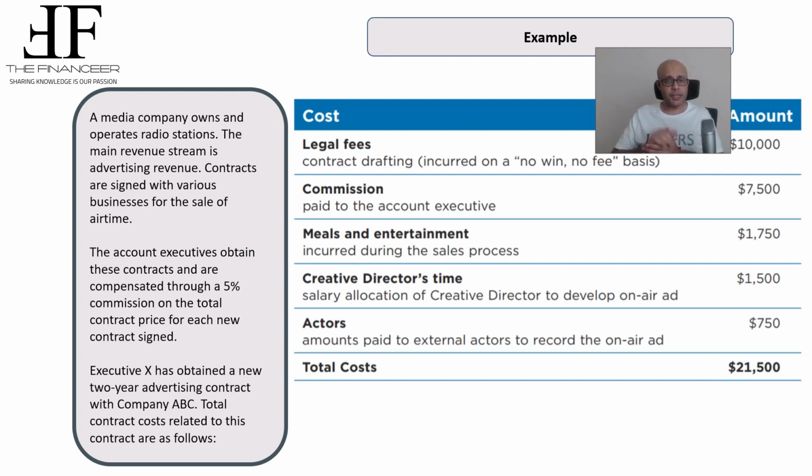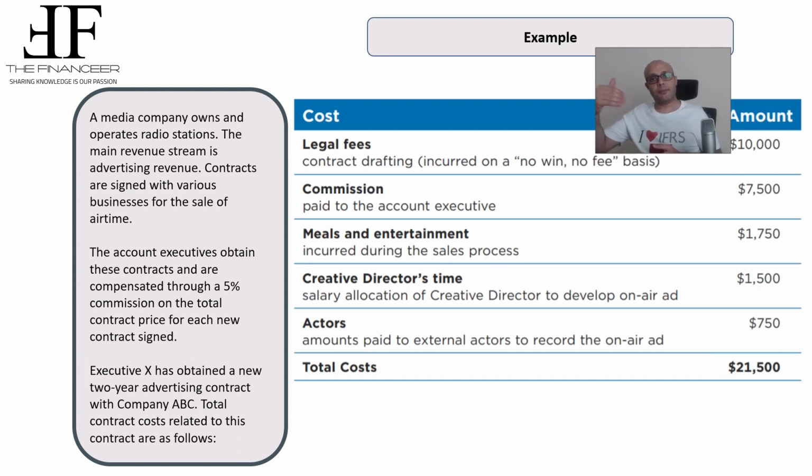And this commission is paid once the contract is signed, once the contract is obtained. So it is an incremental cost of obtaining a contract. Executive X has obtained a new 2-year advertising contract with company ABC. Total contract costs related to this contract are as follows.